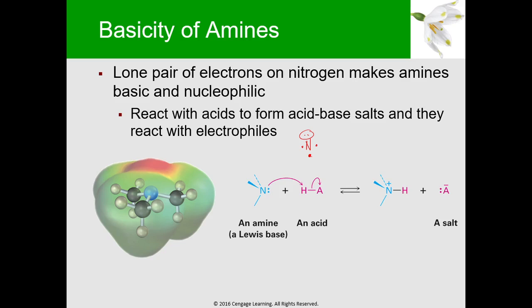If these are three H's, that's ammonia, so this will become NH4 plus. This is your ammonium ion. That is how your amines can react with an acid to form your ammonium. It will have a positive charge, and then you will have A minus. So this is a salt. So what is the relevance of these ammonium ions?